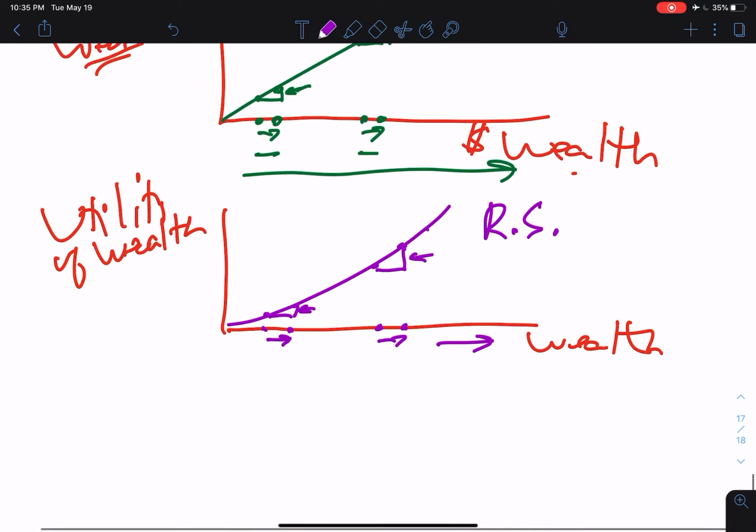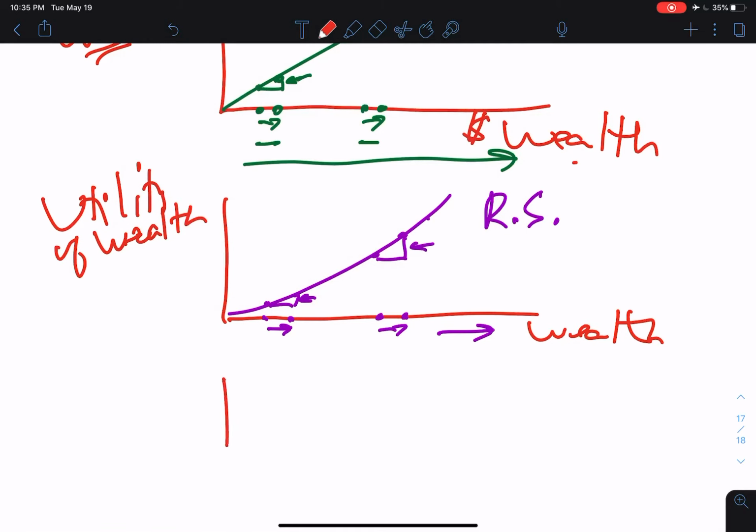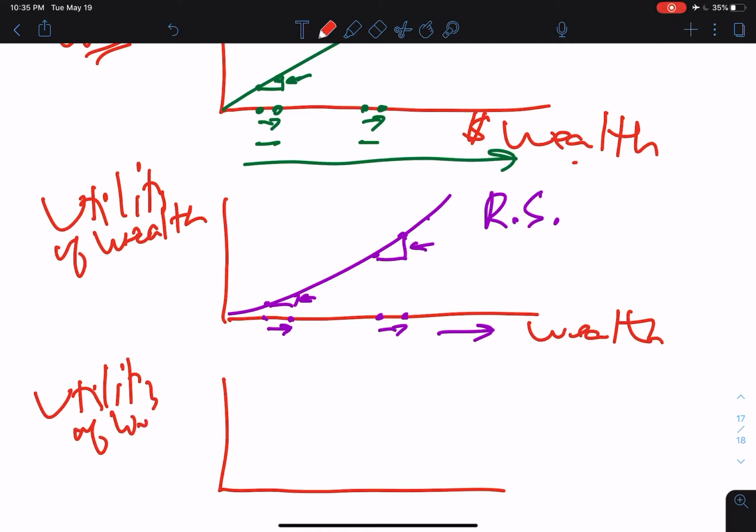Now let's look at a third two-space. It's the same two-space, the third circumstance. Utility of wealth is a function of wealth. And this is going to be for a risk-averse investor. And I'll put this one in blue. Okay? And this line will look like that.